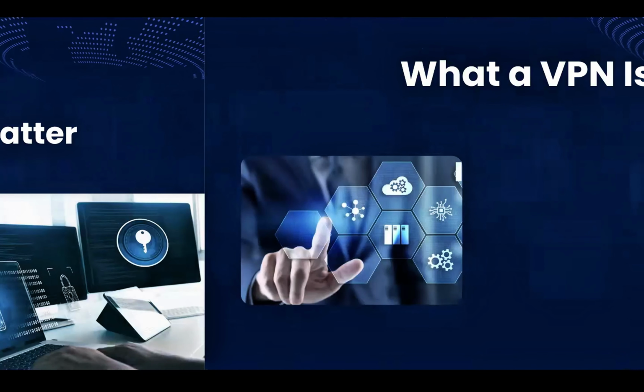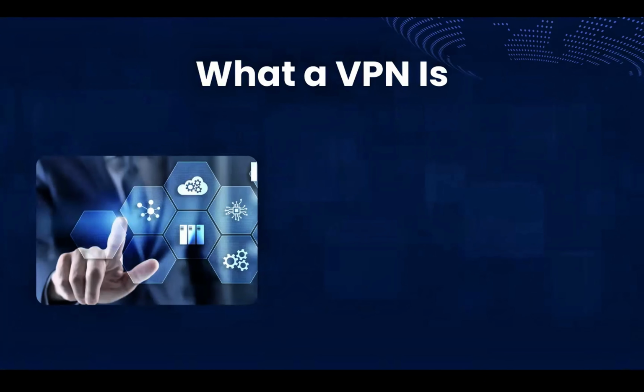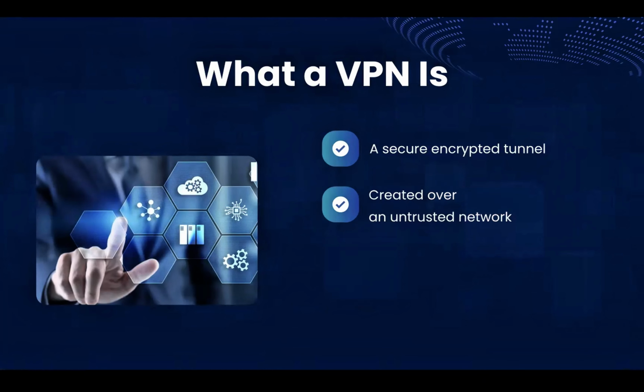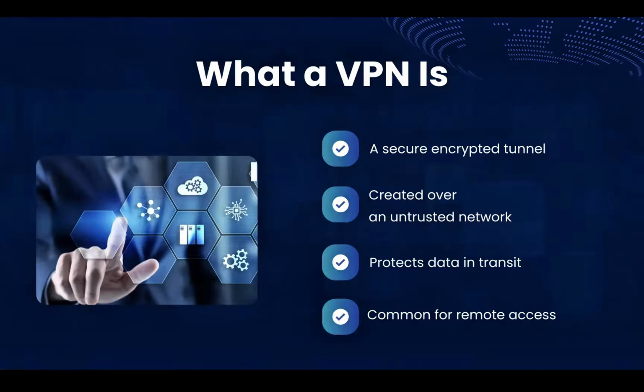So what is a VPN? A VPN creates a protected path for data. It is a secure and encrypted tunnel. It is built over an untrusted network. It protects data in transit, and it is commonly used for remote access. So if you work in an organization that uses a VPN, they will tell you that before you can connect to any of their resources, you have to turn on your VPN. So that is the essence of a VPN. It is so that the communication and the connection can be secure.